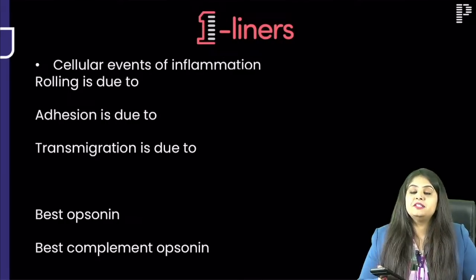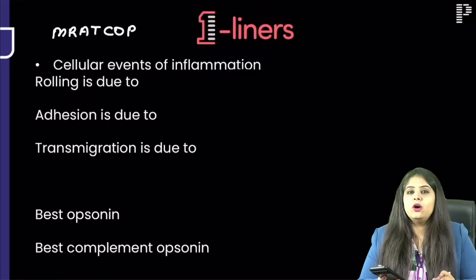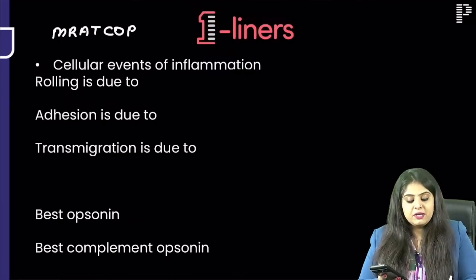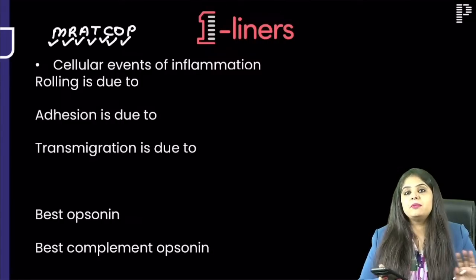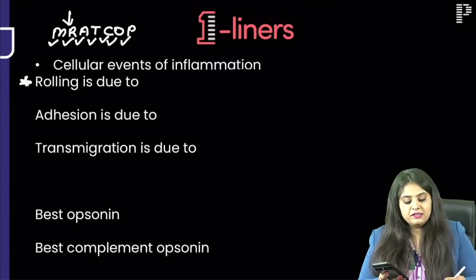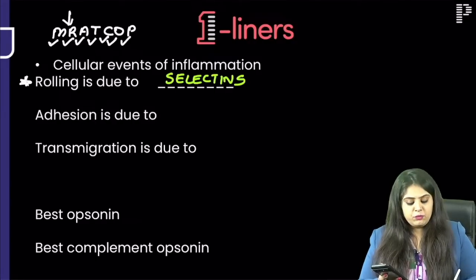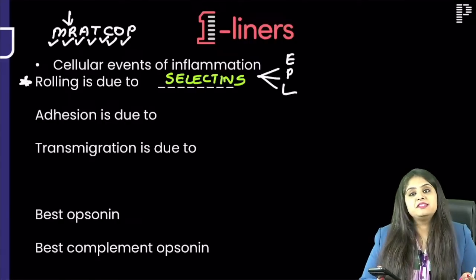Let's move further. Going on to what are the events of inflammation? We all know there is a mnemonic for cellular events, that is MRAT-COP. Just giving you a 10-second recap. Margination, rolling, adhesion, transmigration, chemotaxis, opsonization, and phagocytosis. I'm sure MRAT-COP everyone knows. I am asking you what is rolling due to, the second step, and that is due to selectins. How many types of selectins did we have? English Premier League: E-selectin, P-selectin, L-selectin.